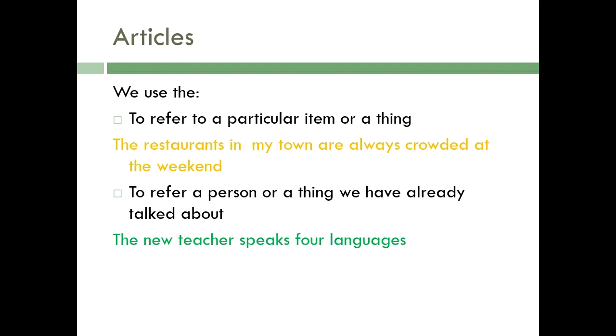The second example is to refer to a person or a thing we have already talked about. You already know a person or you have talked about a person. You are telling something about that person, so you can use the with that. The new teacher speaks 4 languages.